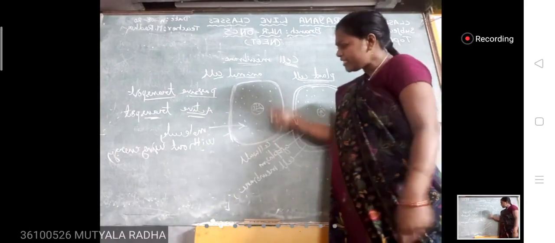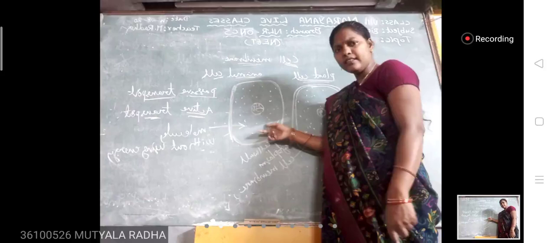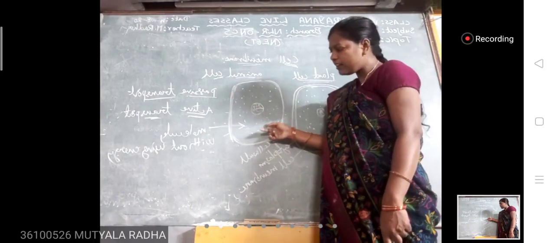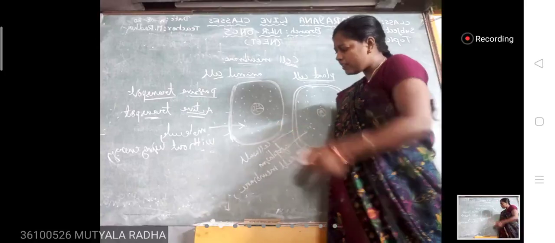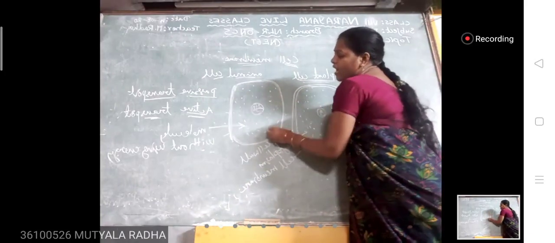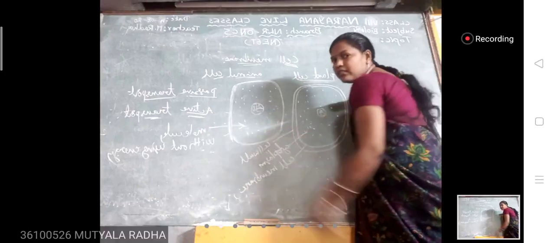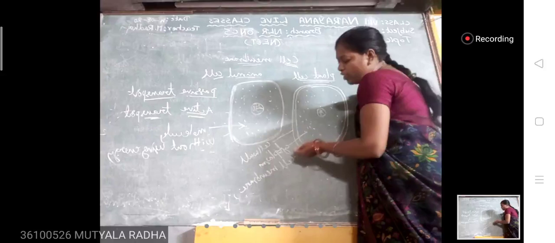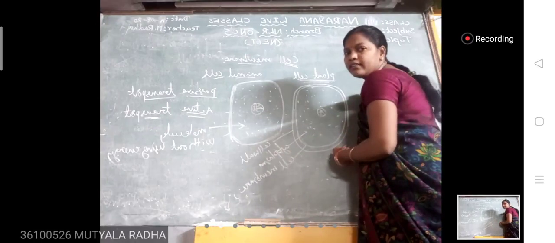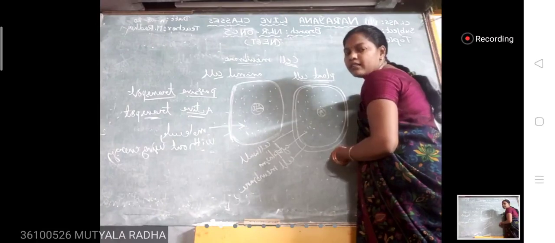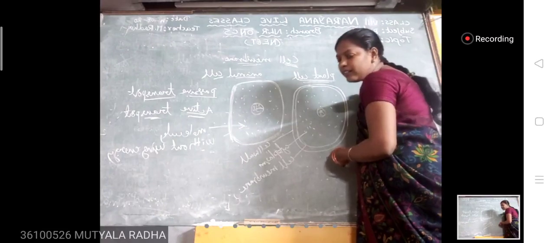Cytoplasm is also present in the animal cell. Cytoplasm is a fluid-like structure. I'll show that just by dots. It is fluid. Cytoplasm is a fluid.